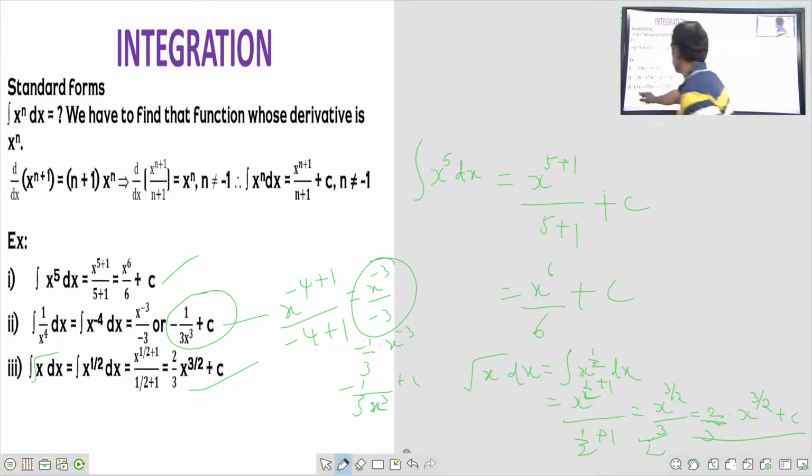That's why this root x dx is equal to x to the power of half dx, which is x to the power of n plus 1 by n plus 1. In the place of n we have half, so half plus 1 by half plus 1. So this is this. Next we will see